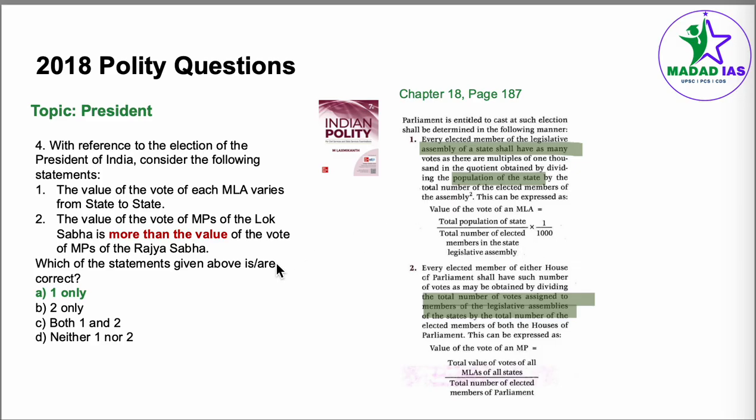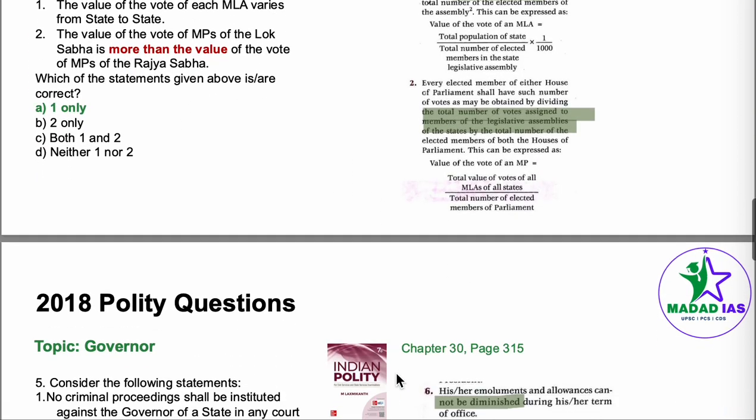Coming to statement 2, the statement 2 is incorrect. We can very clearly see here, the formula for the vote of an MP is equal to total value of votes of all MLAs of states, which is going to be a constant number, divided by total number of elected members of parliament. Again, this is going to be a constant number. From here we can see the MPs of parliament, whether they belong to Lok Sabha or Rajya Sabha, will have the exact same vote value. Whereas for an MLA, it is going to change. For the 2022 presidential election, this value was fixed at 700 for every MP. So answer becomes only 1 is correct, statement 2 is incorrect.